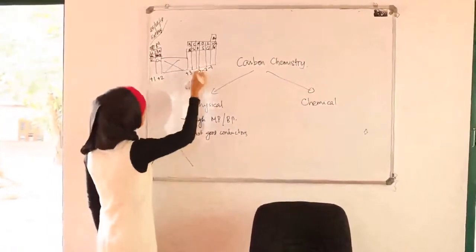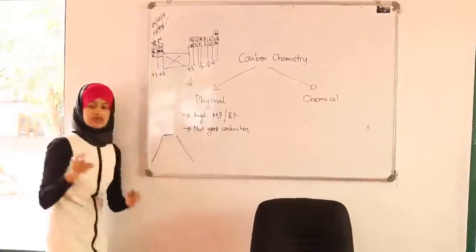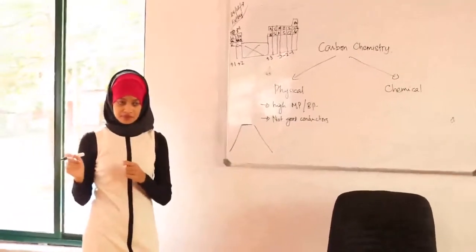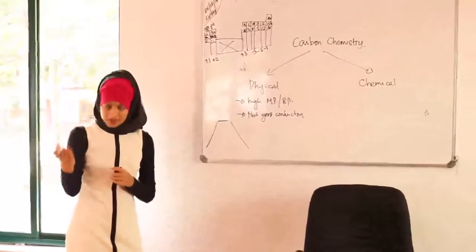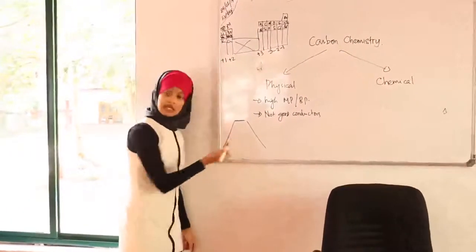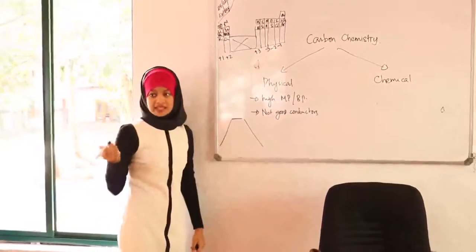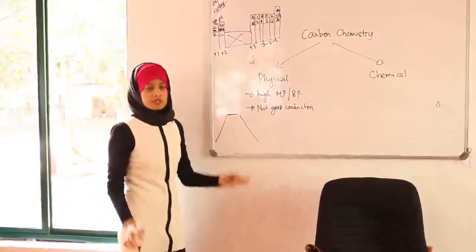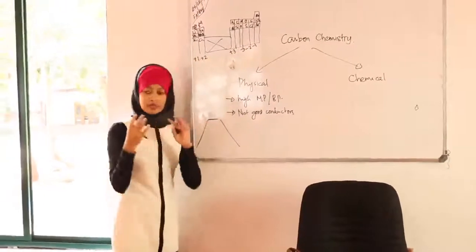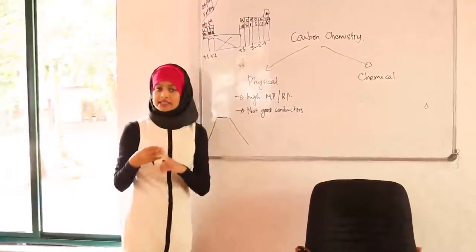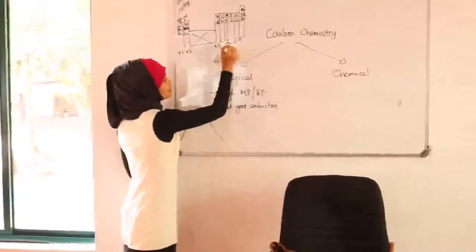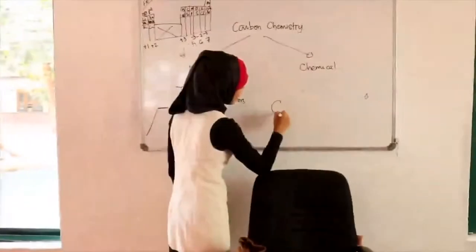Why? What's the difference between valence electrons and valency? Valence electrons is the number of electrons in the valence shell. Valency is different. Oxygen's valence electrons are 6, but its valency is 2. In the first 3 groups, the number of valence electrons and the valency are the same. But here it's different.